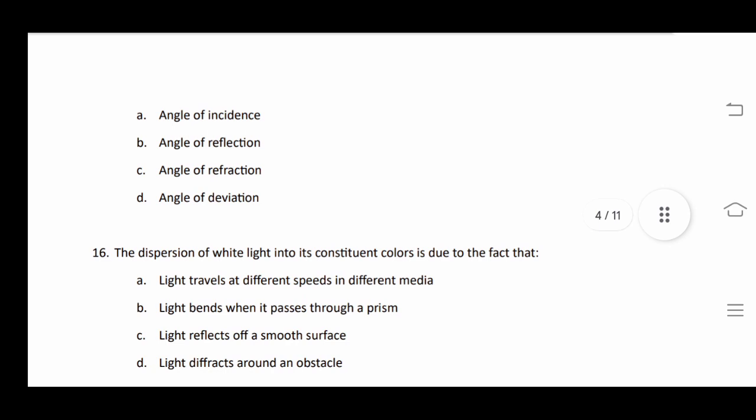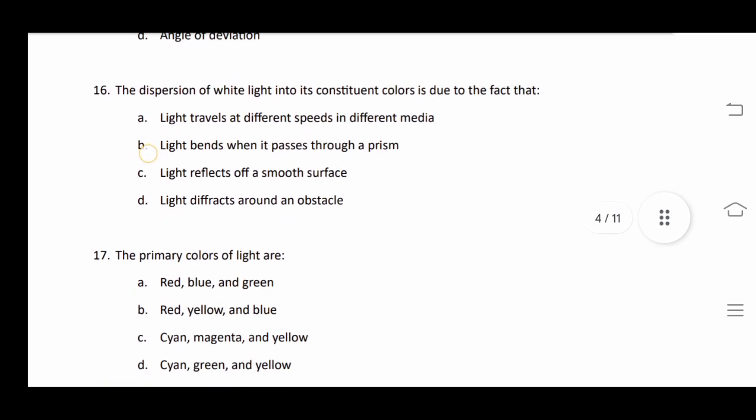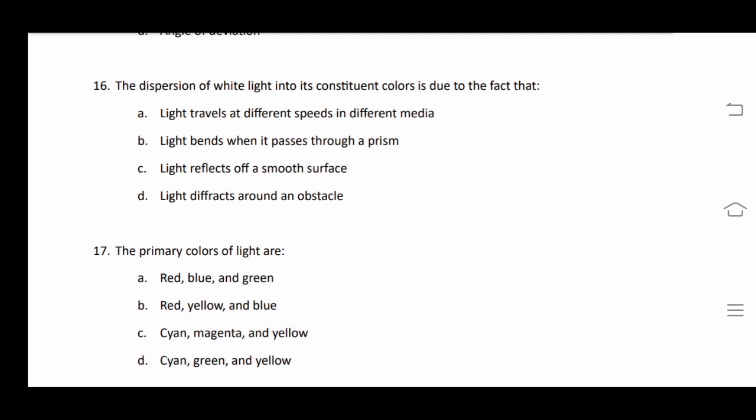Moving on to our next question: the dispersion of white light into its constituent colors is due to the fact that... what is the reason for dispersion? The light travels at different speeds in different media. White light in air travels with the speed of light, which is the same for all 7 colors.